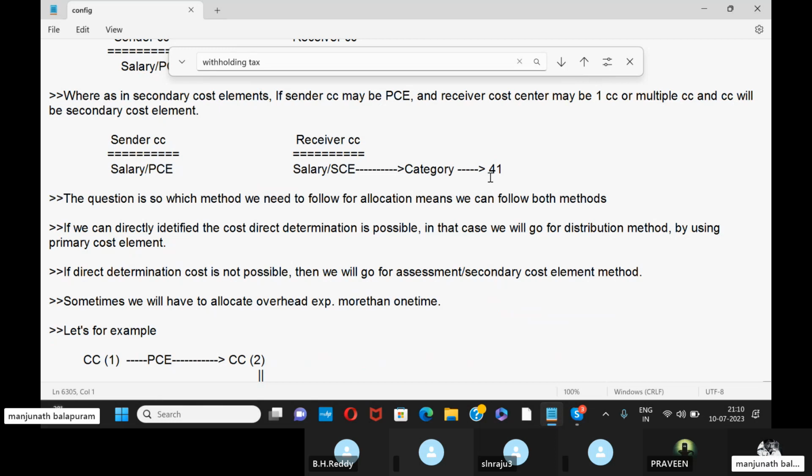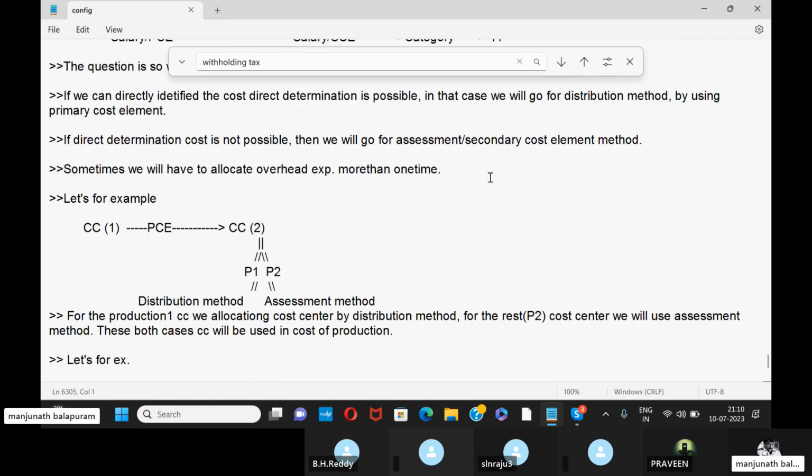Sometimes we have to allocate overhead expenses more than one time. Overhead expense means indirect expenses. Let's say one example. I've taken a primary cost element and I'm sending from cost center 1 to cost center 2. Here again, cost center 2 should be divided into production 1 and production 2. So the first phase of allocation is taken as the distribution method, and the second phase of allocation we need to take as the assessment method. So that is the difference, when the cost center is divided into two parts, like production 1 and production 2.